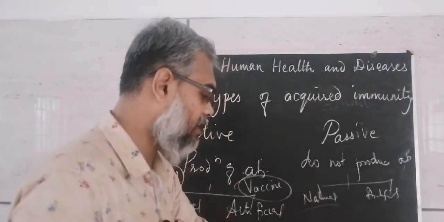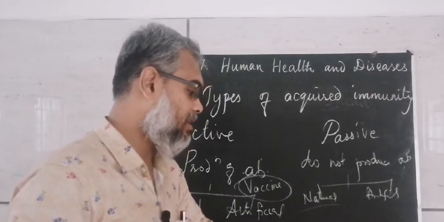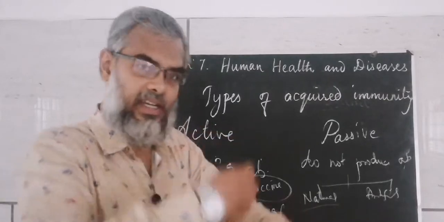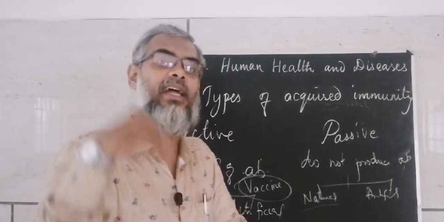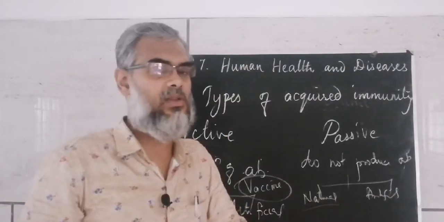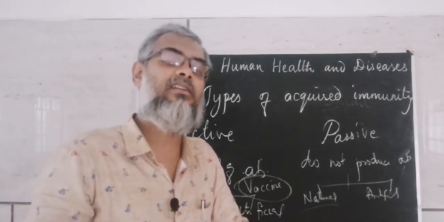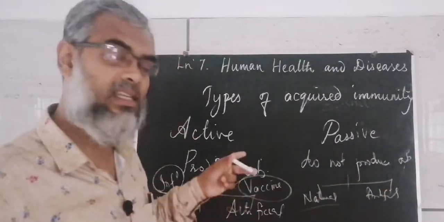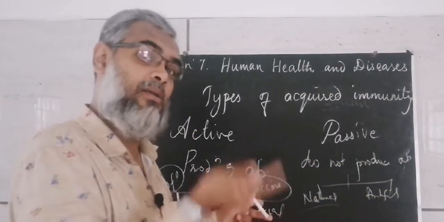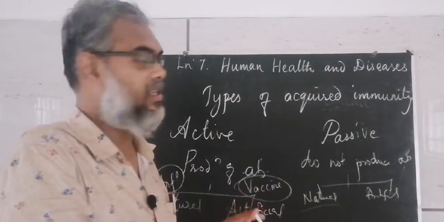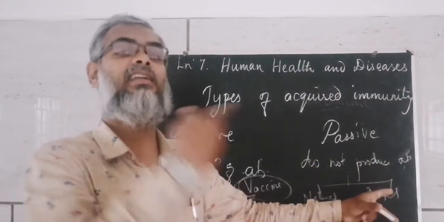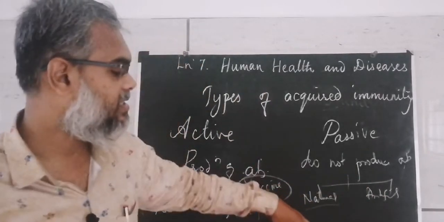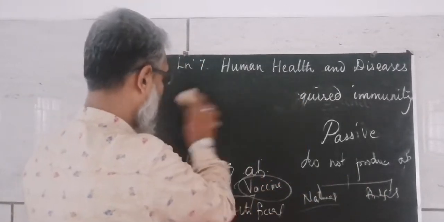And artificial, we can say, is some injected material. Antibodies are directly injected, and that kills the organism. So antibody is not produced, it is injected from outside. So that is artificial. Here, a vaccine induces the body to produce antibodies, isn't it? Here, antibodies are directly given, and they kill the microorganisms. These are the types of acquired immunity.